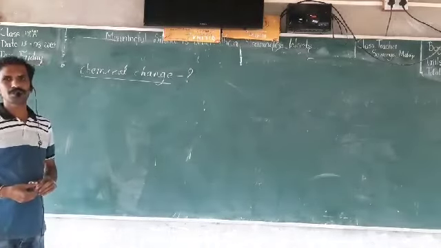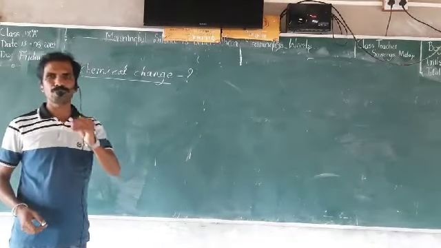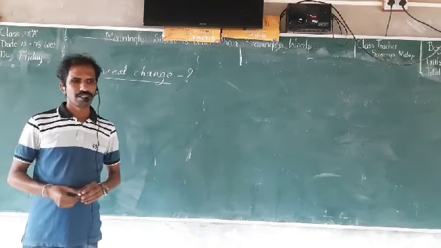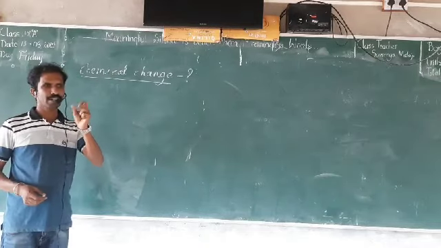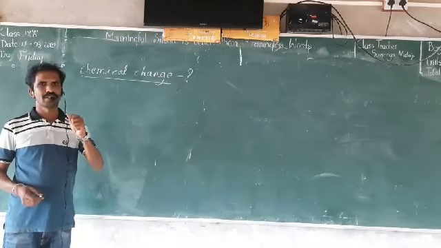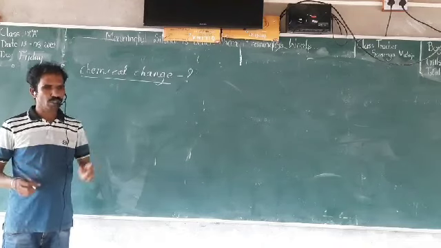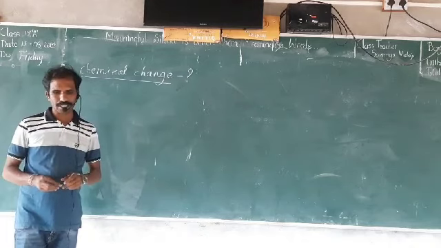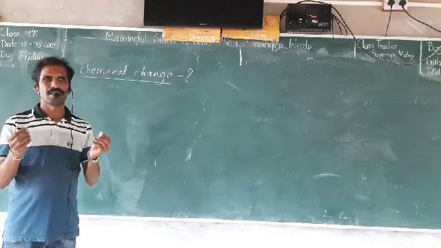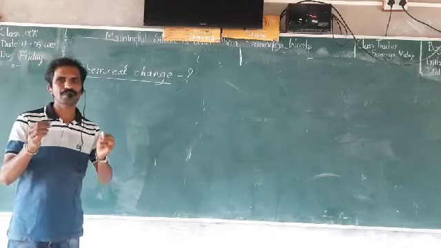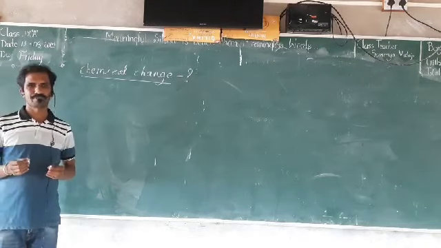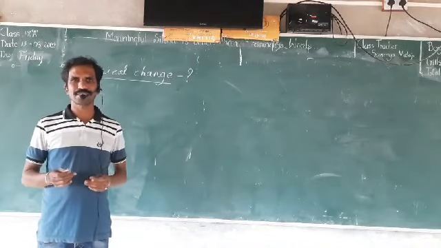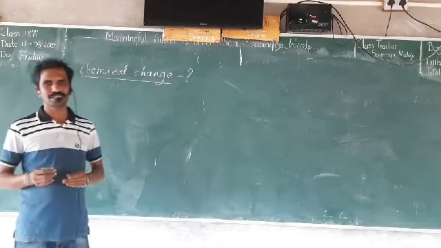Chemical change is a change in which a new product is formed. So if I crumble the paper and throw it, that is a physical change, crumbling of the paper. If I cut this chalk piece, it is a physical change. There is no chemical reaction involved in this. If we cut a metal, that's not a chemical change, it's a physical change. That is about the physical change.